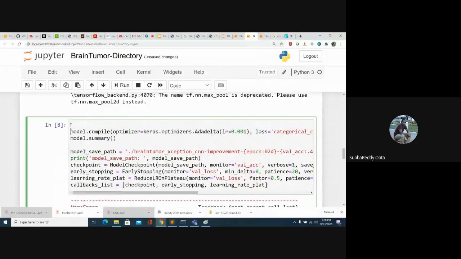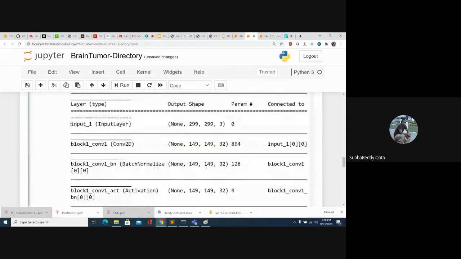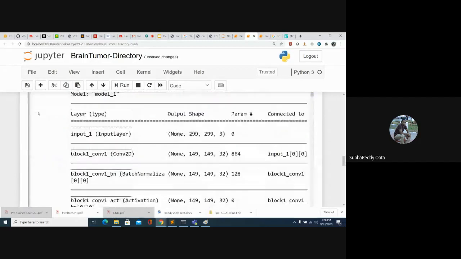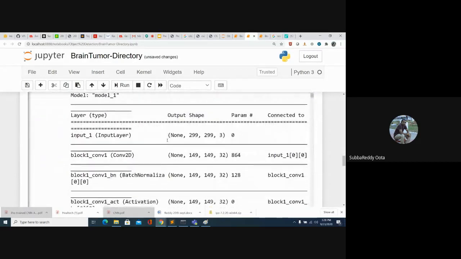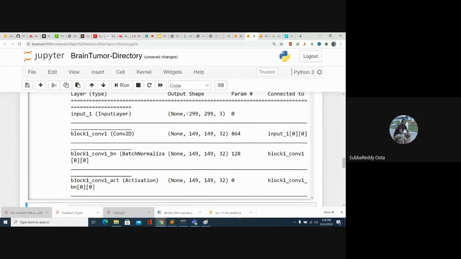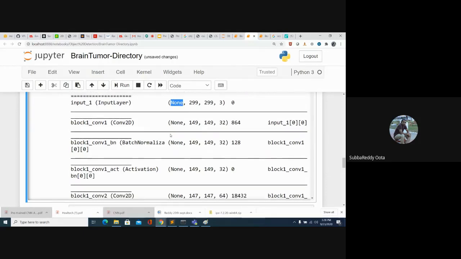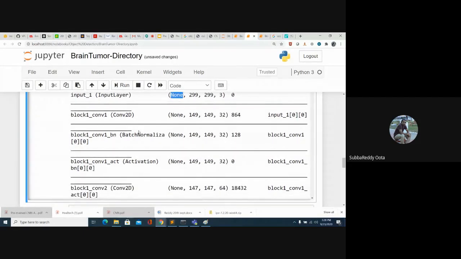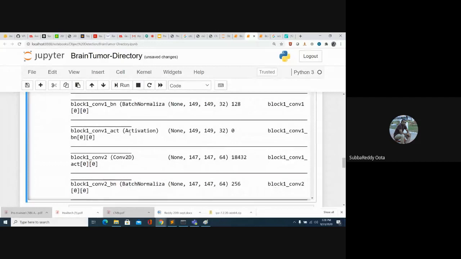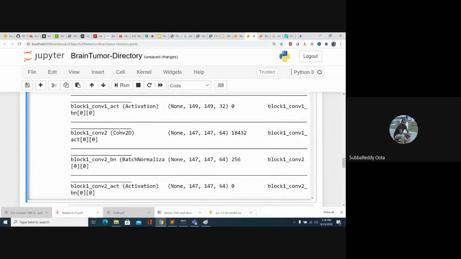I need to define keras. Import keras. Okay, so this is my architecture. Now if you look at the model architecture, the input layer contains 299 by 299 by 3. None is nothing but the batch size. Then we have a convolution 2D, then batch normalization, then the activation function is applied, again conv 2D.